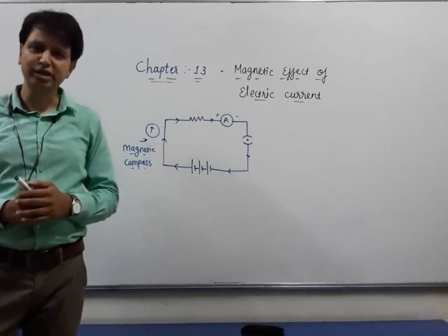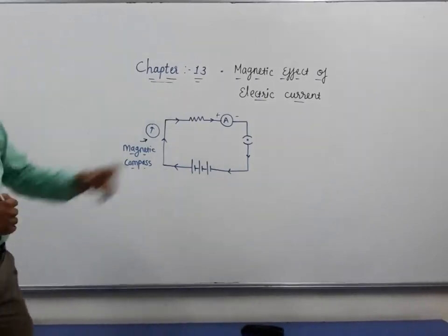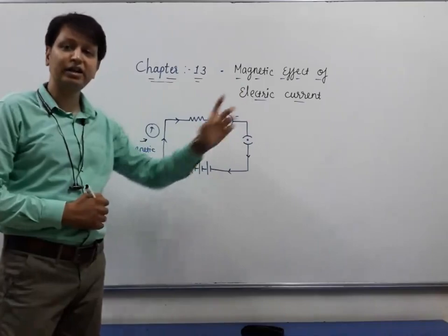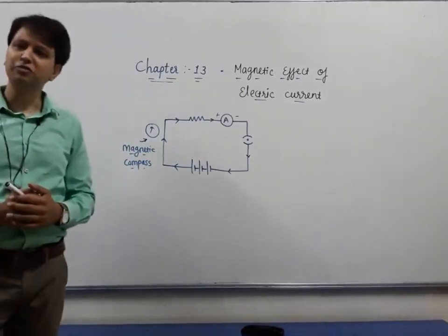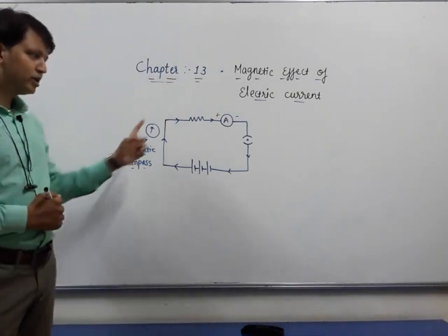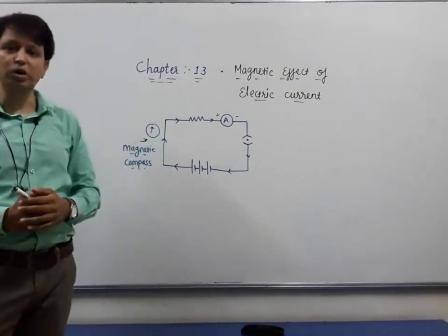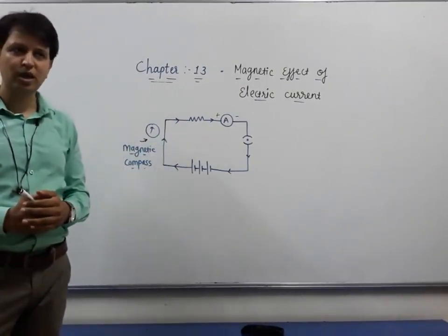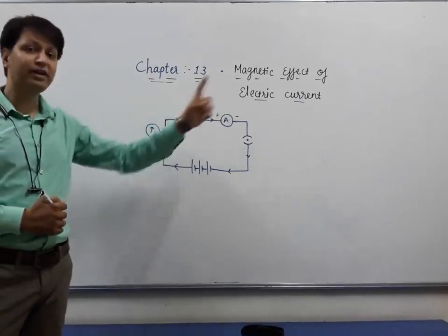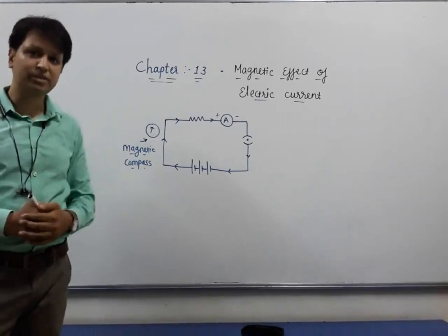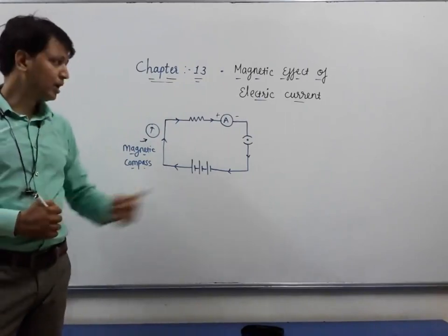We are going to study chapter number 13, that is magnetic effect of electric current, for the subject science, branch physics. You are seeing a circuit diagram on a board right now. It is one of the examples to understand magnetic effects of electric current. Yes, you are hearing correct.